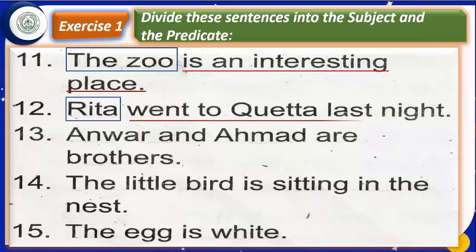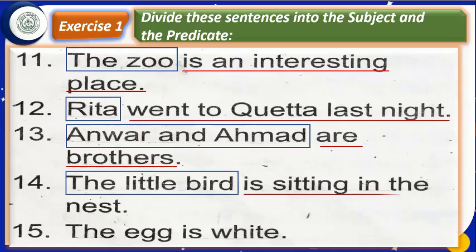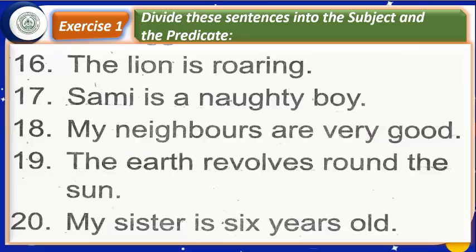Predicate. Anwar and Ahmed, subject. Are brothers. Predicate. The little bird, subject. Is sitting in the nest. Predicate. The egg, subject. Is white. Predicate. You can see it very well.